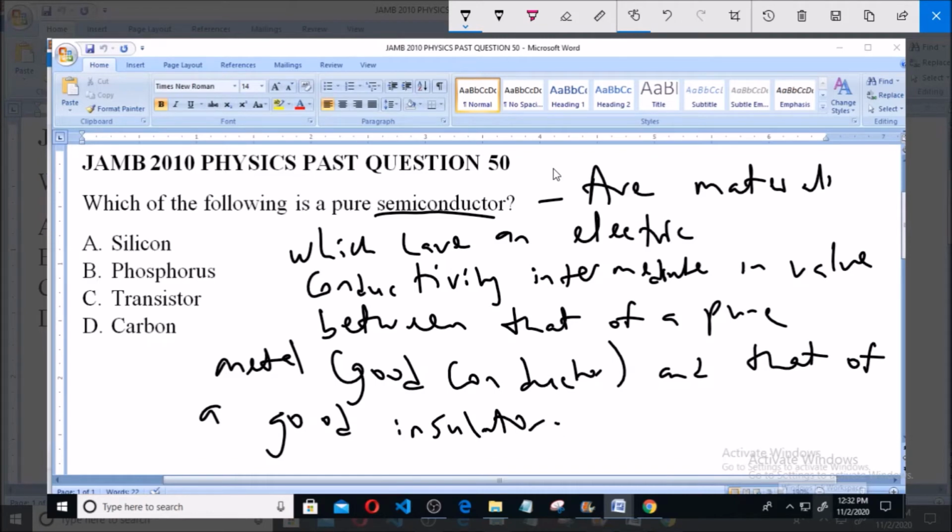So a semiconductor is any material which has an electric conductivity value between that of a good conductor and good insulator.